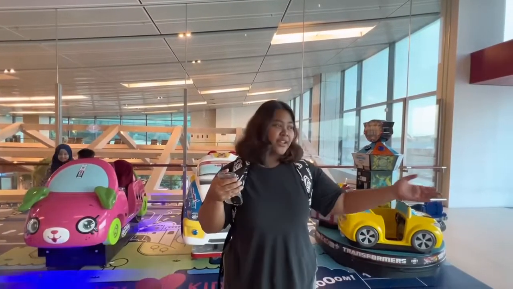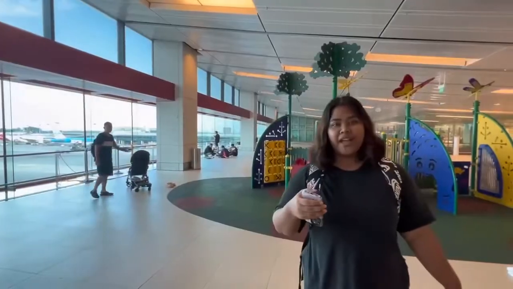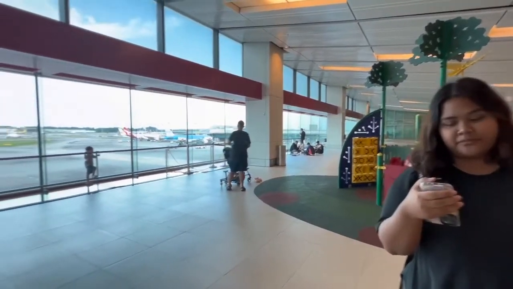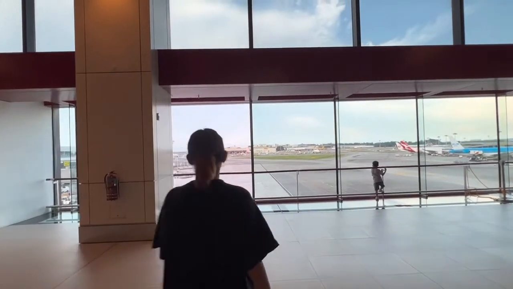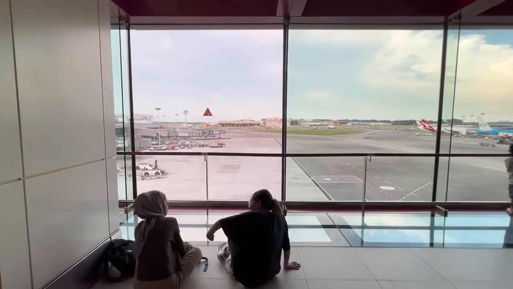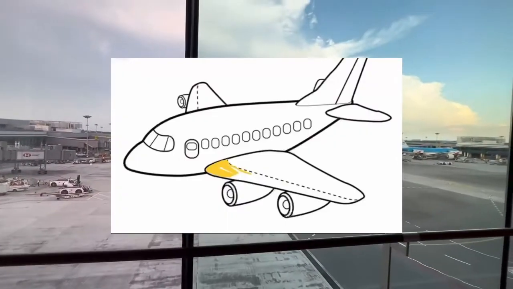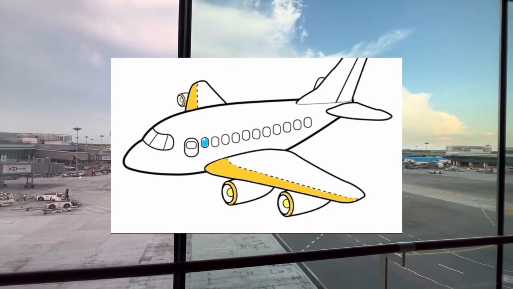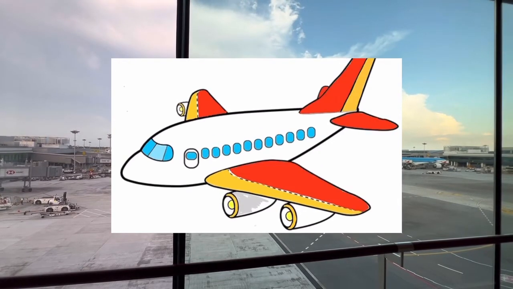Wow, that is such a big area. At this space, you can do your activities with your mommy and daddy. For this colouring activity, you can choose to colour according to the aeroplanes that you see, or you can create your own airline with your own colours.